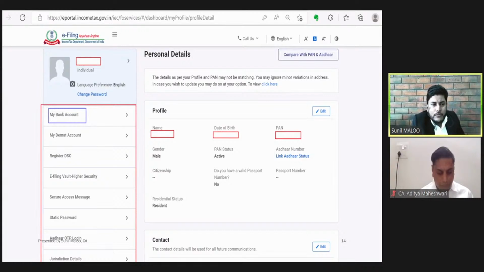This is very important because for the purpose of issuance of refund, etc., a valid bank account should be reflected in our profile, should be added in our profile, and that account needs to be pre-validated. If that is done properly, then the chances are very low that the refund of the assessee will fail. If a proper bank account is attached here, the refund will be properly and duly credited into that particular bank account. Otherwise, there may be some refund failures, and how to resolve those failures, that also we will discuss in the coming slides.